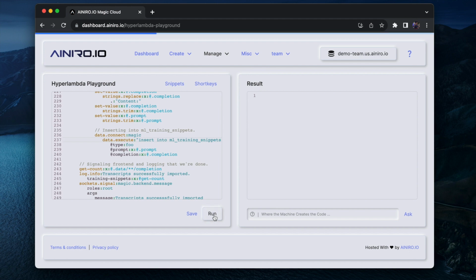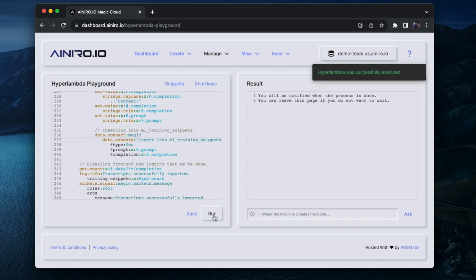Right. So now if I run this, it will execute on background threads. I can leave the page if I want to.